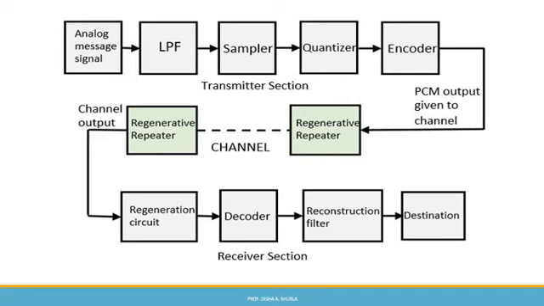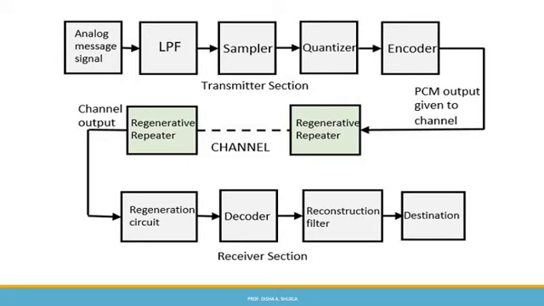Now the next process is the regenerative repeater. In this section, it increases the signal strength. The output of the channel also has one regenerative repeater circuit to compensate the signal loss and reconstruct the signal, and also it increases the strength.